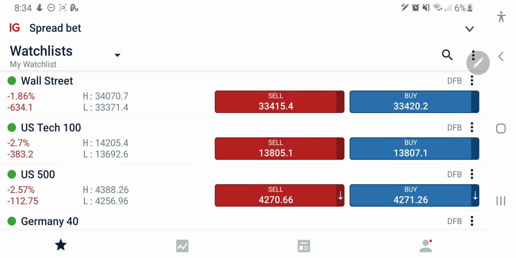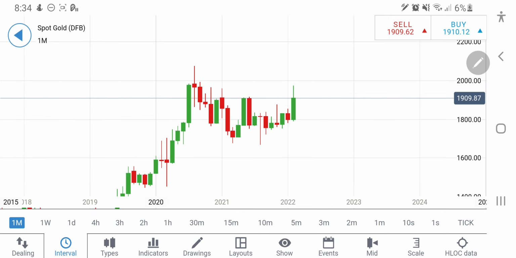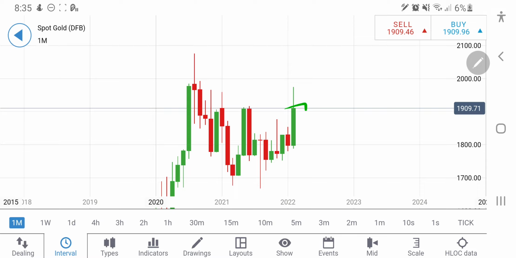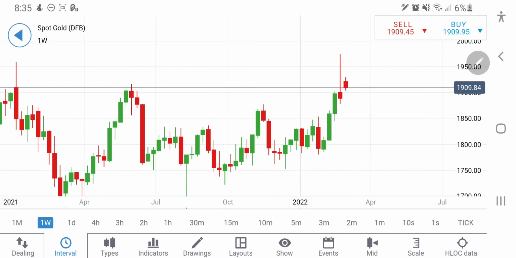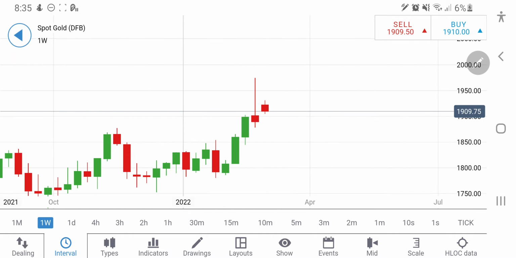So let's start with gold. Gold chart, trading at 1910. The monthly candle anyways is green. Today the candle will close, and especially it is closing above half the body size, indicating that still it is bullish for next month, as I shared in my weekly analysis and monthly analysis as well.